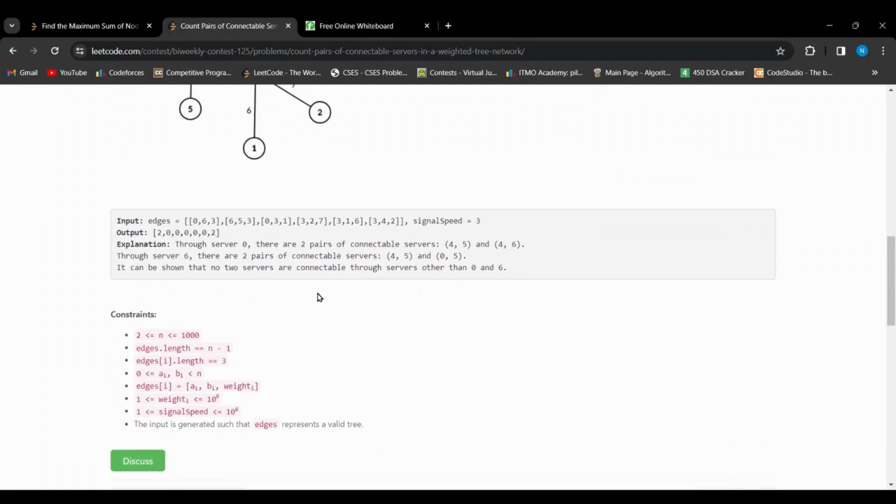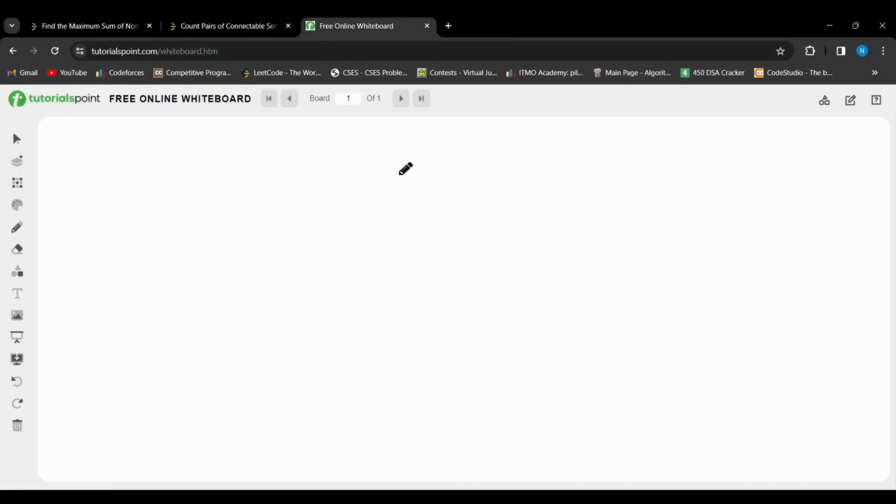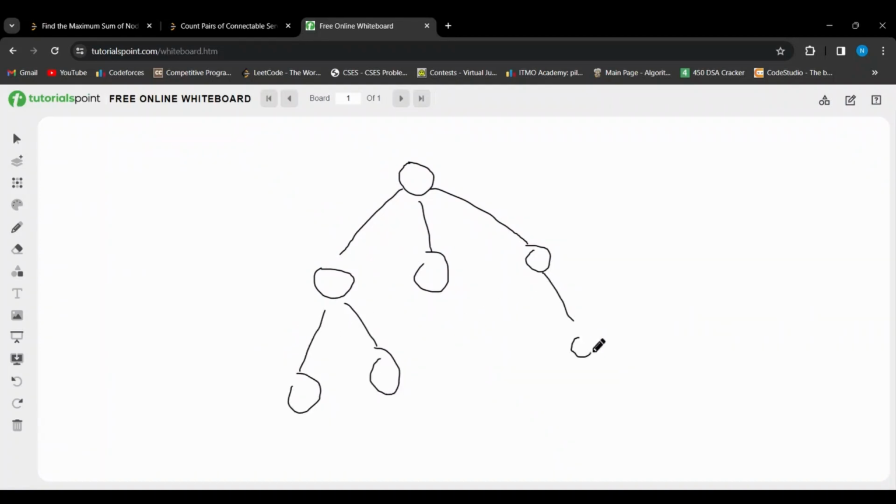So let's discuss the approach. Let's say we have this graph and we have a signal speed of 2. So I have to find, considering a single node at a time, let's say I'm considering this node, all the valid pairs that can be connected through this node. So let me fill in the weights of the edges. Let's say this is 1, 1.